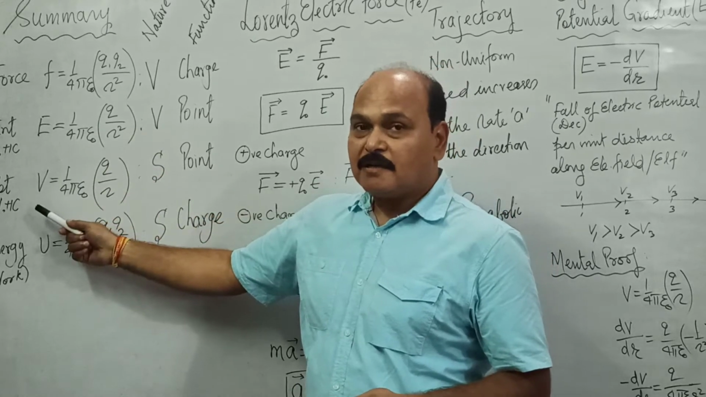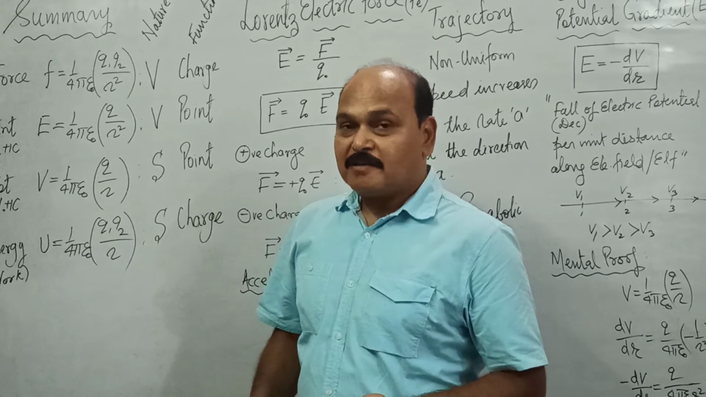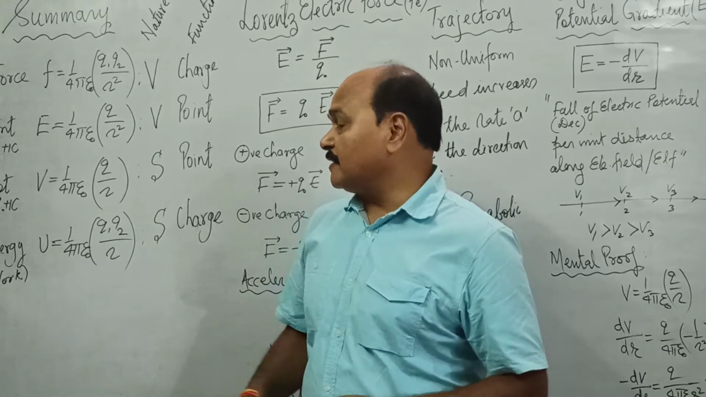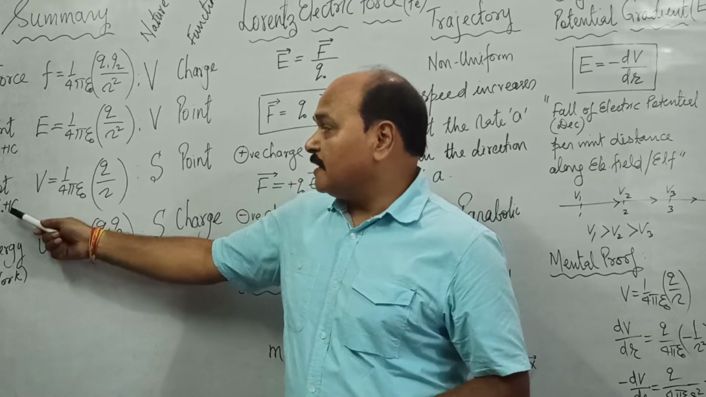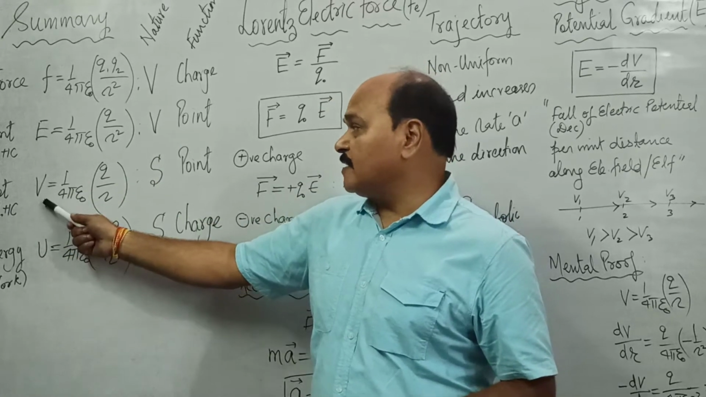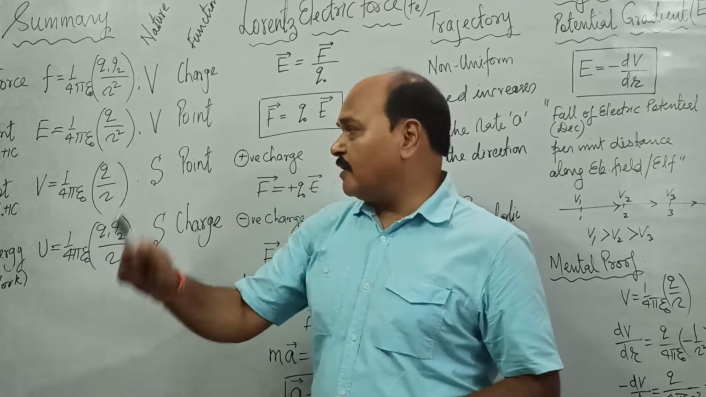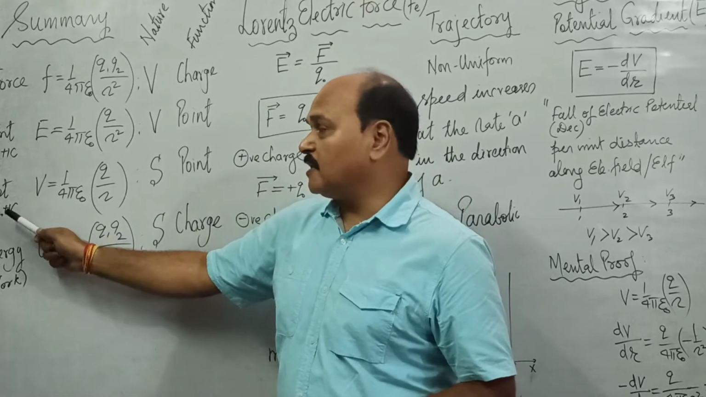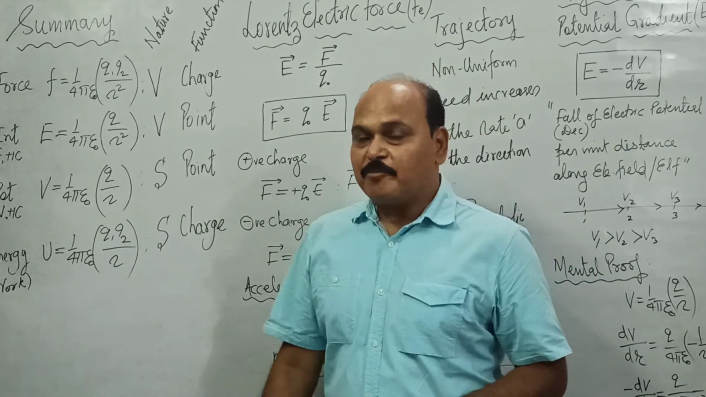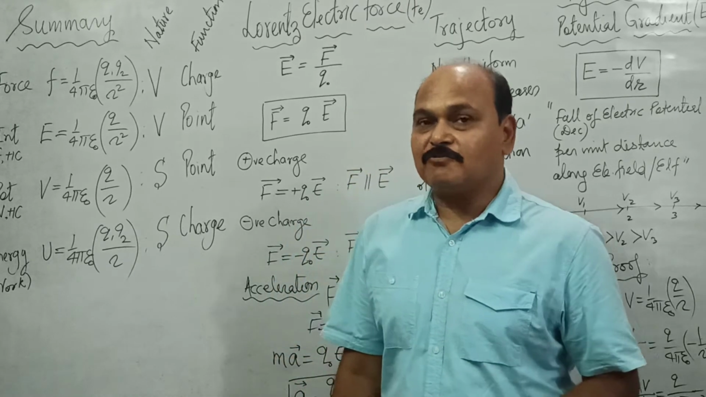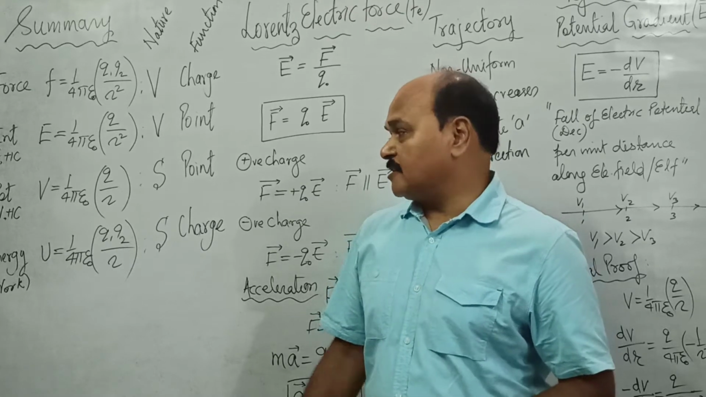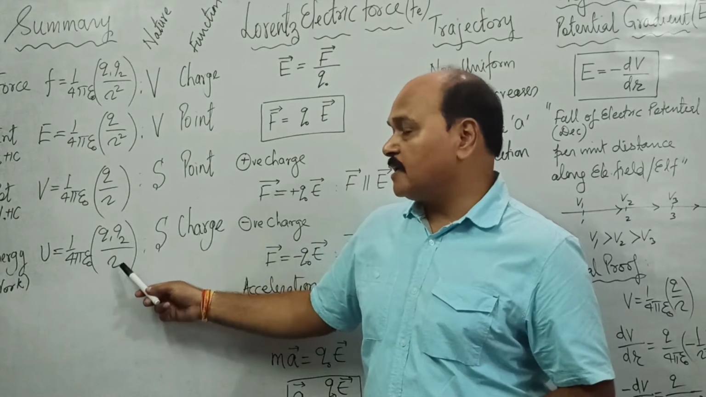Electric potential is another very important physical quantity associated with each and every point in an electric field, and that is defined as work done in bringing unit charge from infinity to that point. And its expression is 1 upon 4 pi epsilon naught Q by r. And finally we found out potential energy. Potential energy of any charge is work done in bringing that very charge from infinity to that point in the field. The expression is 1 upon 4 pi epsilon naught Q1 Q2 by r.